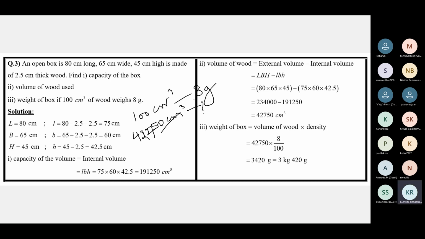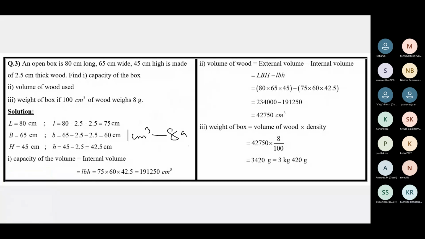So it will be 42,750 into 8 divided by 100. Like you always do, if 1 centimeter cube weighs 8 grams, then 42,750 centimeter cube will weigh 42,750 into 8 grams.